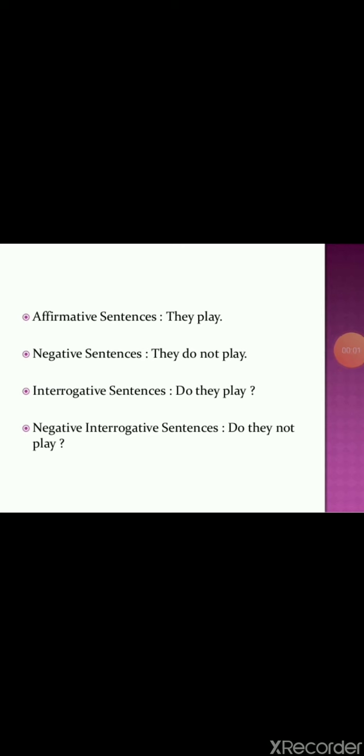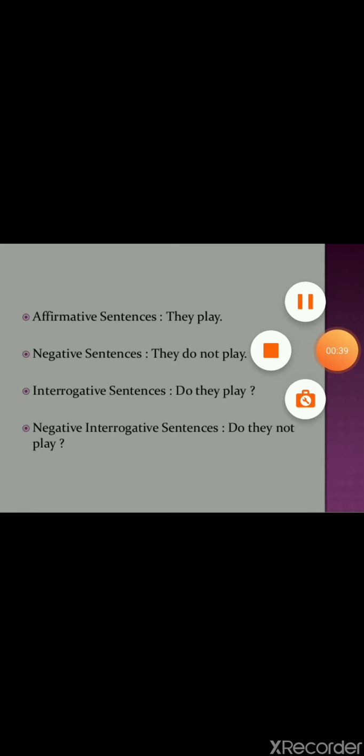If you remember the very first lecture of your grammar, how many types of sentences do we have? Affirmative, negative, interrogative sentences. Affirmative sentences are very simple. Informally we say them positive statements, like they play. Negative sentences: they do not play. Interrogative sentences mean some question has been asked, maybe with a question word or maybe with the auxiliary words. Negative interrogative sentences: do they not play? Okay, so in different ways we can make the sentence.